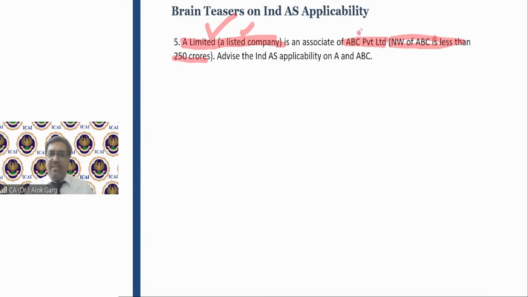If I talk about this ABC Private Limited, it is an unlisted entity. Net worth is also less than 250 crore. IND AS is not applicable as per its own criteria. But you need to tell me, advise the IND AS applicability on A and ABC. On A, it is very clear. It's a listed company. What about ABC? Whether on ABC Private Limited IND AS is applicable?